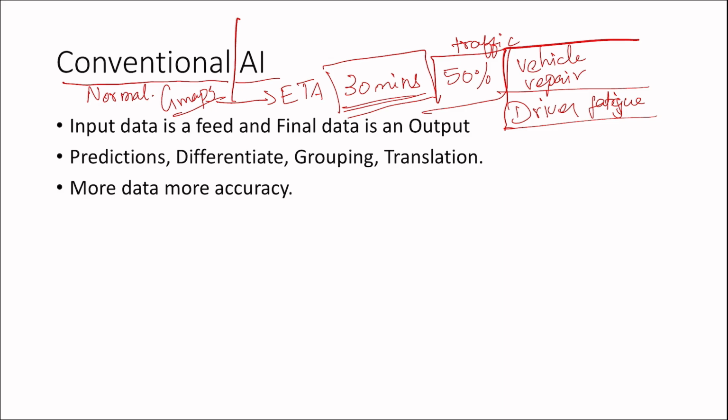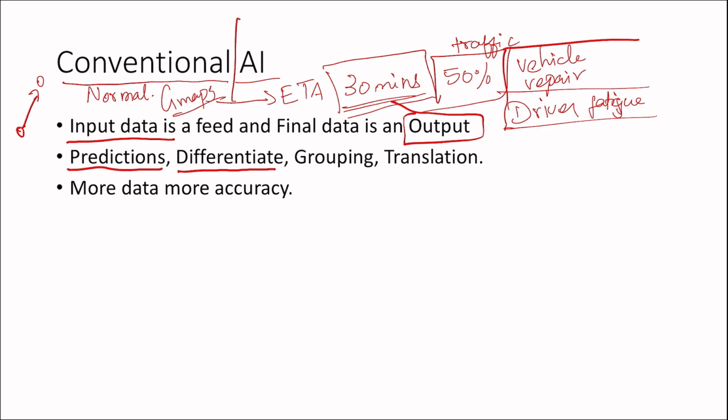Okay, fine. Input data is fed and final data is the output. The input data is the location, from and to, and the final data is the output: 30 minutes we need to wait, or it will arrive in 30 minutes. So here it is a prediction of 30 minutes. First it will predict, and next it will differentiate.